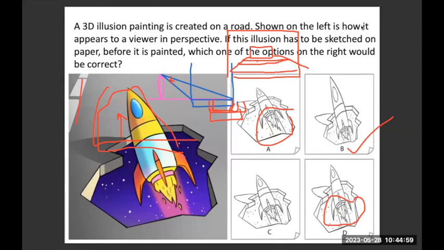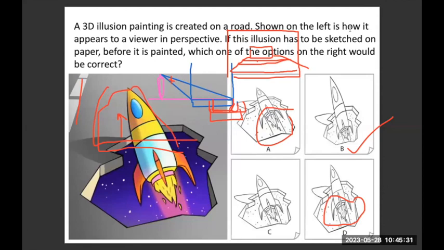Ma'am, in 3D we have to see from the top first, then the other sides. Shrishti, I didn't get your question. When we are noticing, we first have to look from the top, then front and back. I don't get it, but see, this is a 3D art.